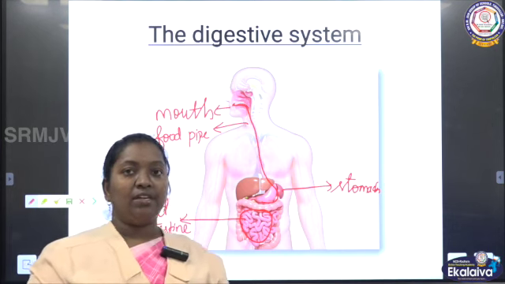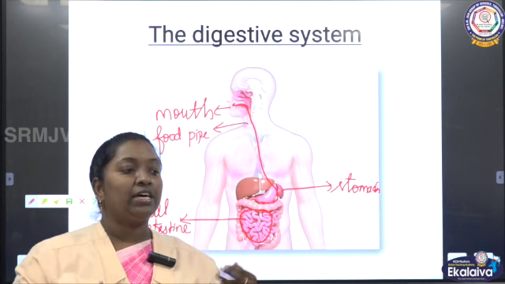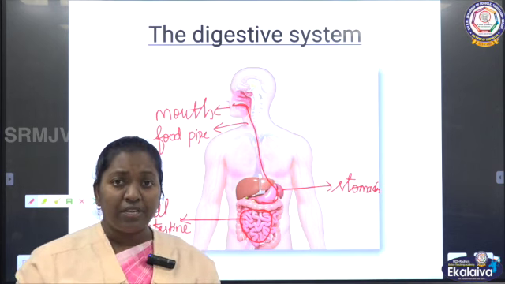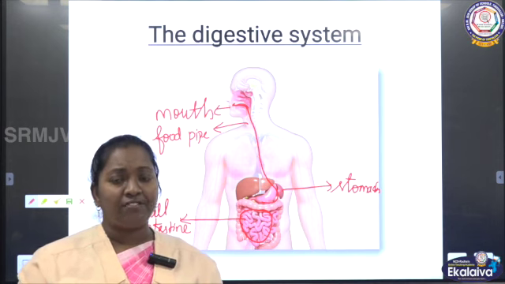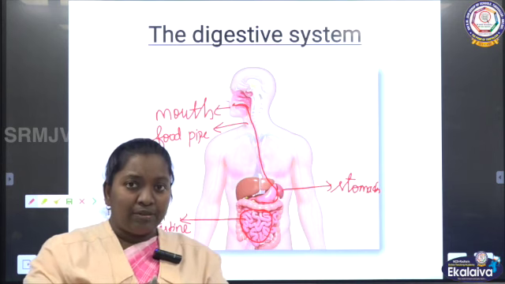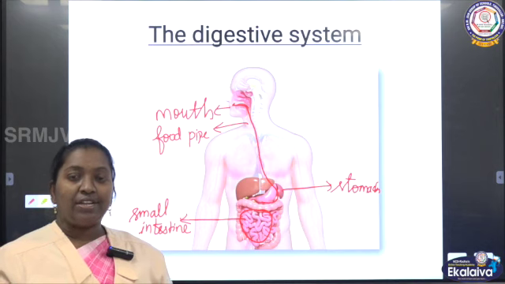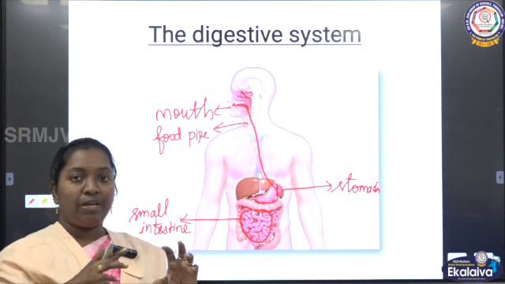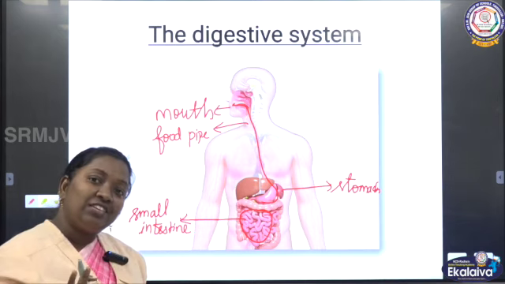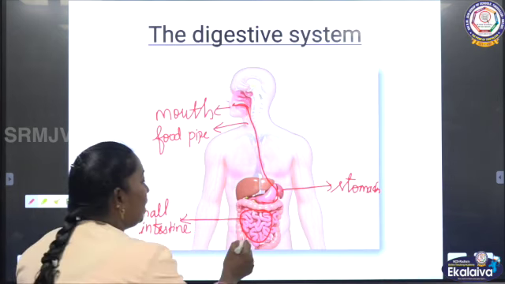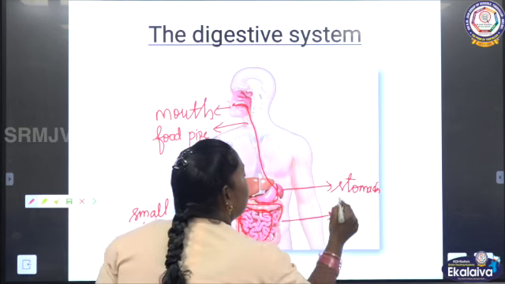In the small intestine, the necessary nutrition the body needs, like calcium, phosphorus, all the minerals, then vitamins, protein, carbohydrates, fats, all this will be taken in the small intestine. Then it will pass by the blood to the other parts of the body. Then the particles which are not digested in the small intestine pass into the large intestine.